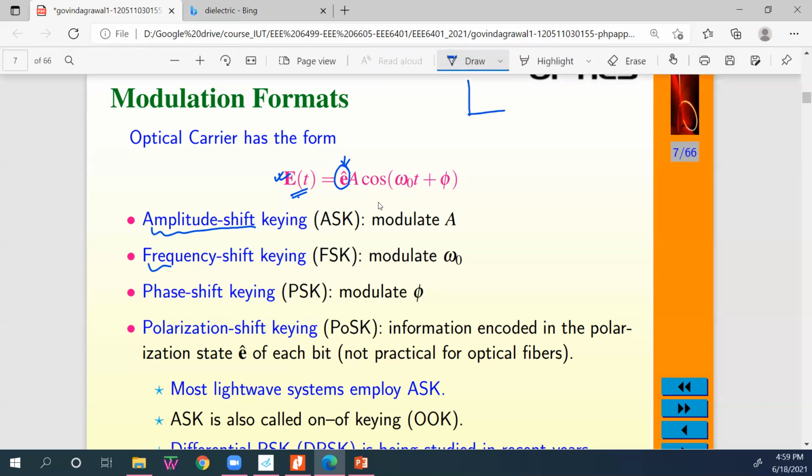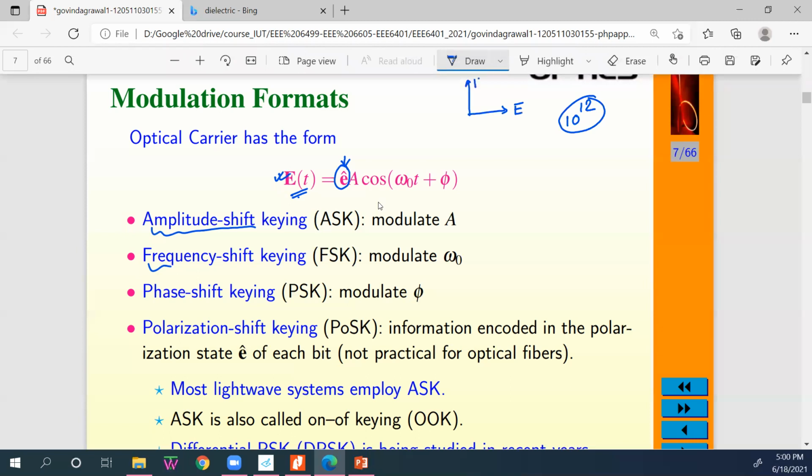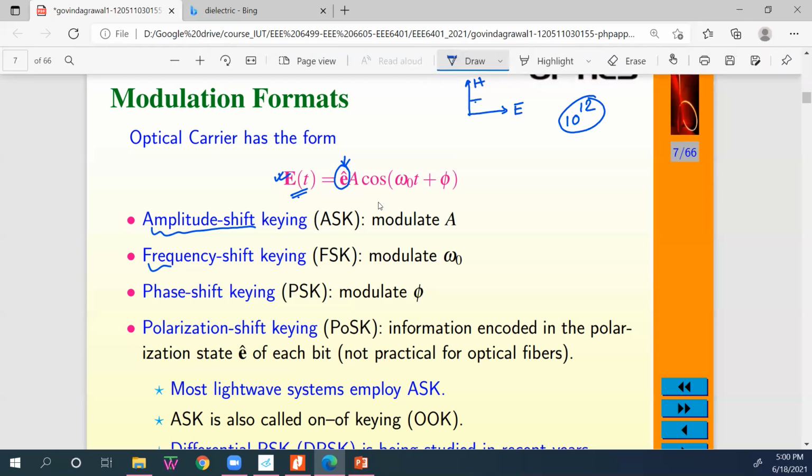What do we mean? Optics is nothing but high frequency microwave, or invisible microwave. The frequency is on the order of 10 to the 12, a high frequency. Whatever properties microwaves have, the optical fiber has the same. So we will have an E field and an H field. They always maintain 90 degrees, but they can rotate and change. It can be this way also, but there is always a 90 degree phase shift between the E and H field. We will discuss it more.